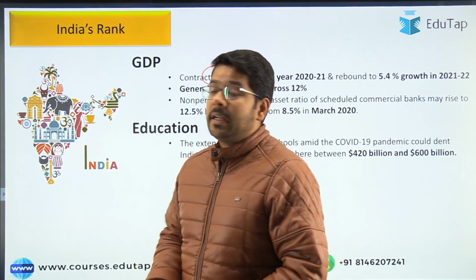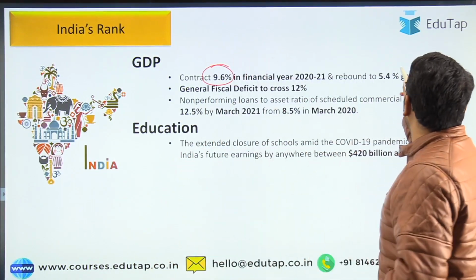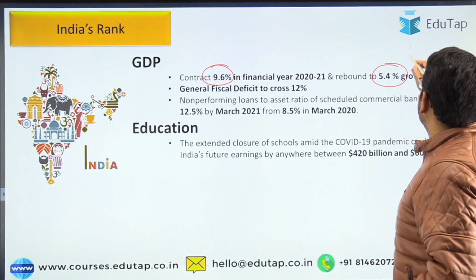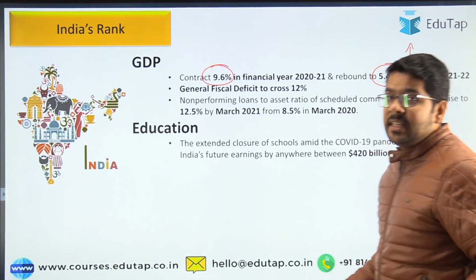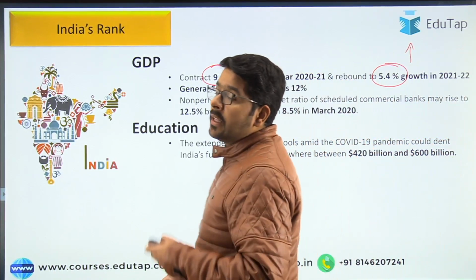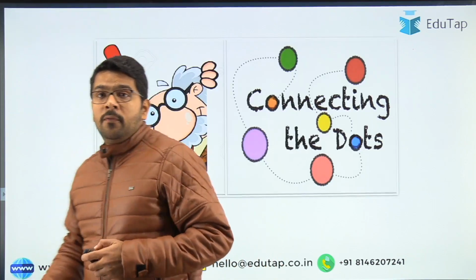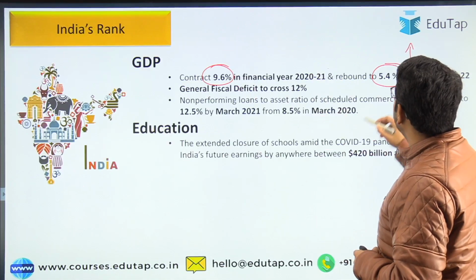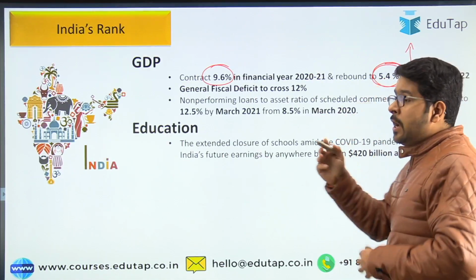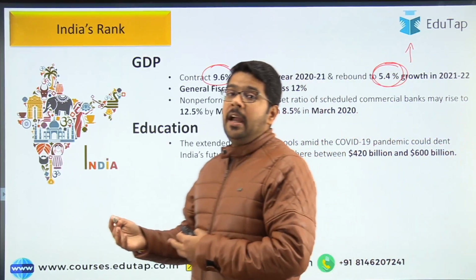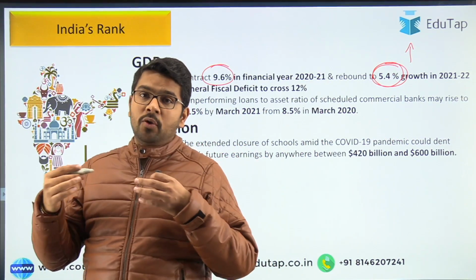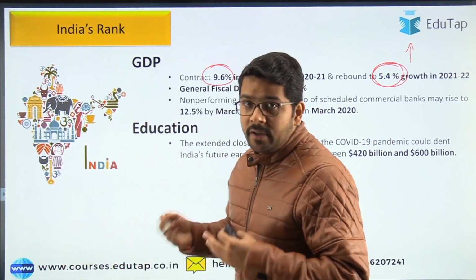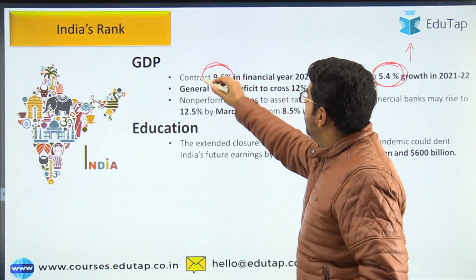and they are projecting a growth of 5.4%. That means the increase in GDP will start coming from the next year. So, sorry, it was 4.5 for the region, and for India it is 5.4 for the next financial year, and for the current financial year India is about to lose its GDP, or there is a contraction in GDP